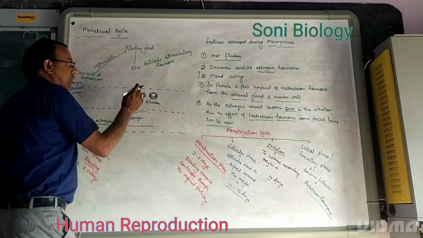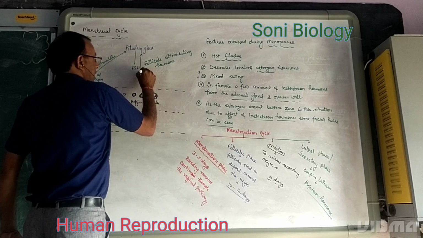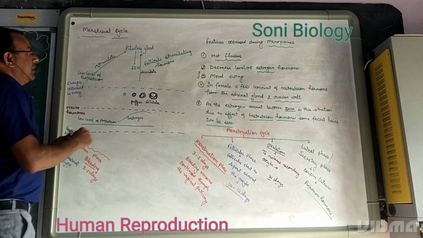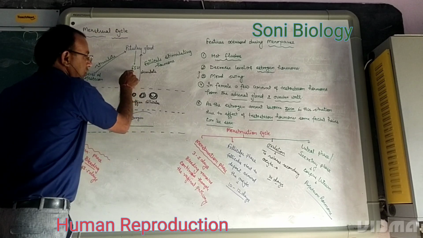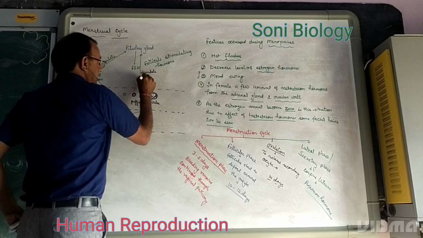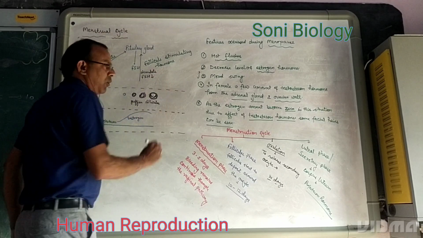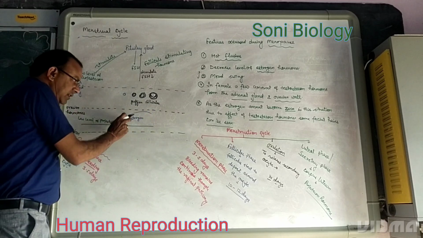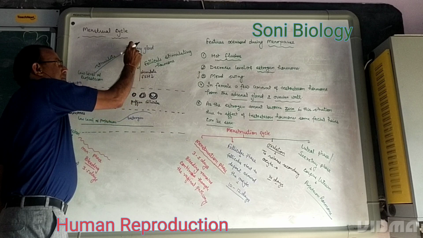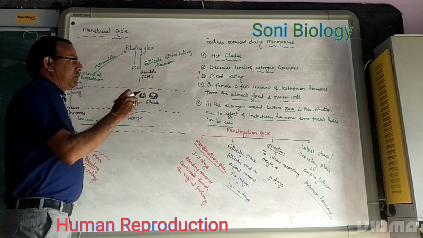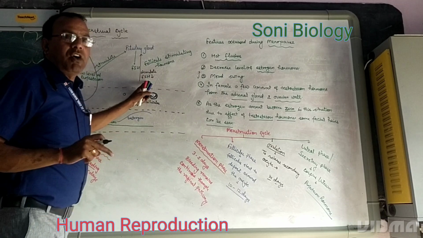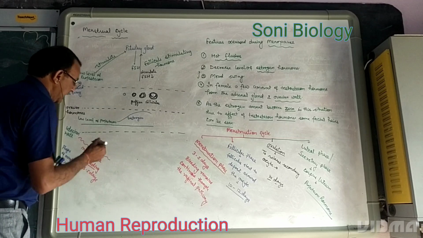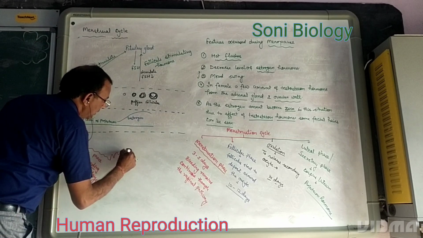As the estrogen becomes higher and the secondary oocyte forms, this estrogen hormone again stimulates the pituitary gland to stop the release of FSH. It means the level of FSH goes down as the secondary oocyte forms. In this condition, estrogen stimulates the pituitary gland not to secrete FSH. In this condition, some changes can be seen in the uterine wall.